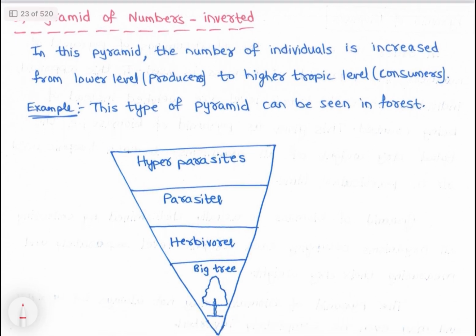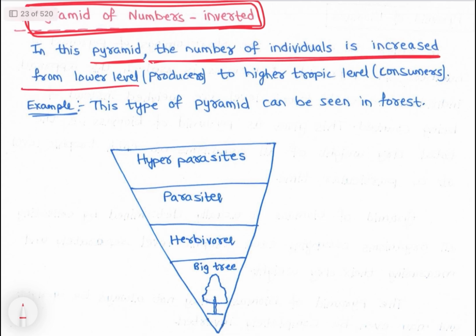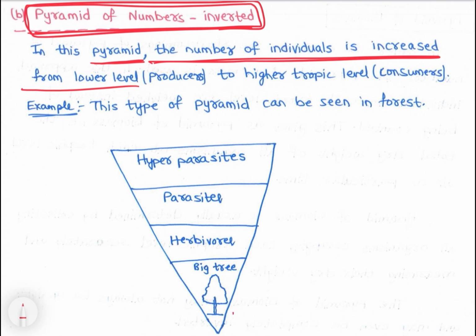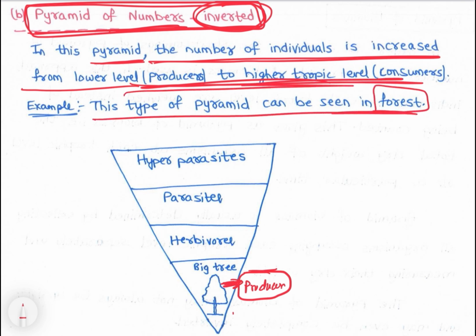The next is the inverted pyramid of numbers. In this pyramid, the number of individuals increases from the lower level to the higher trophic level. So it is inverted, the numbers increase. As we see here, the producer, because the producer should always be at the bottom in our pyramids. This type of pyramid can be seen in a forest, and the example is, see, a big tree is a producer.